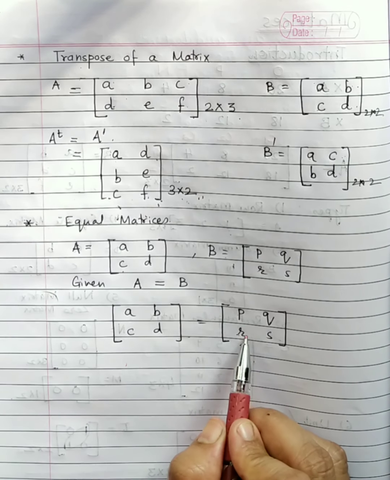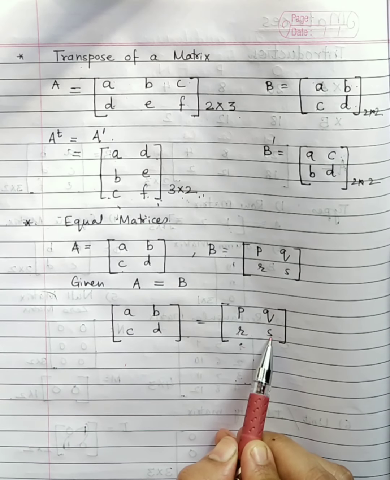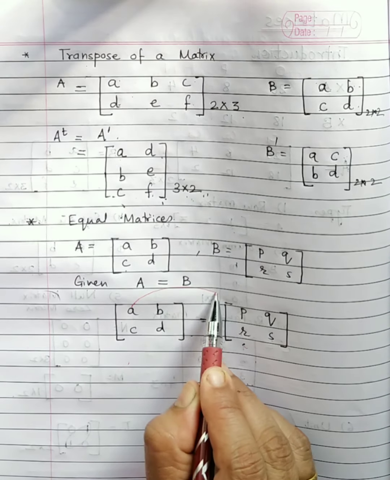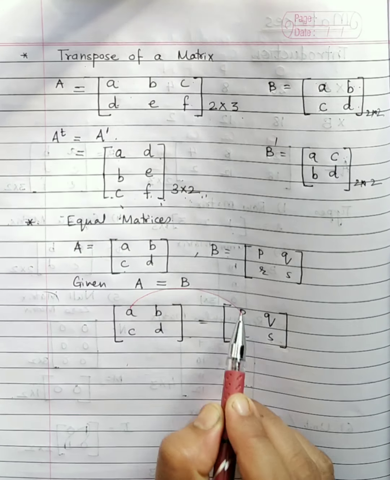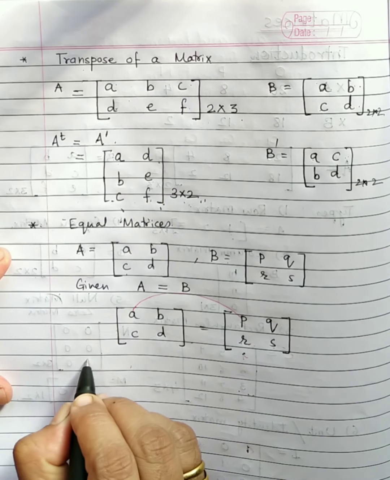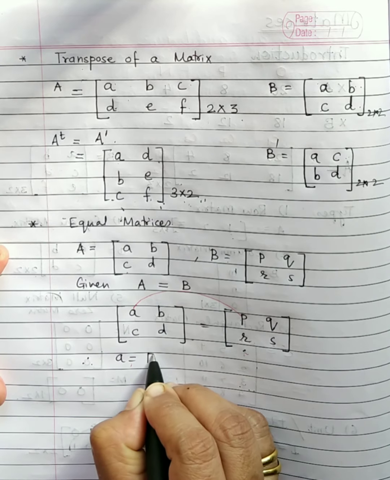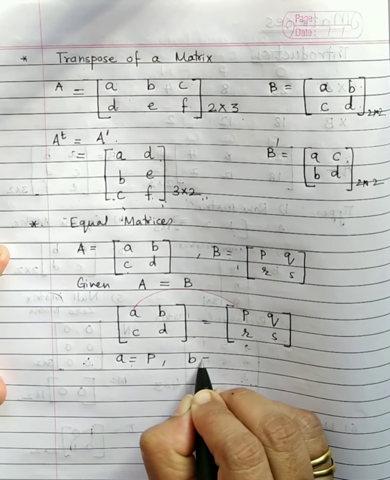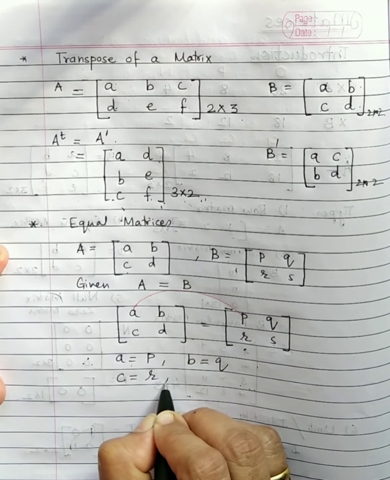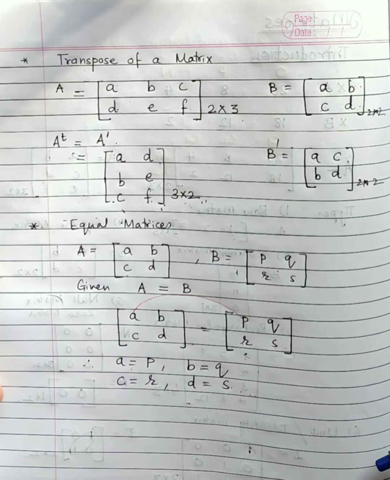So C corresponds to R. So needless to say, B corresponds to Q and D corresponds to S. If the two matrices are equal, the corresponding elements become equal to each other. So if these two matrices are equal, what will be our conclusion here, children? A will be equal to P, B equals Q, C equals R, and D equals S. No confusion at all?